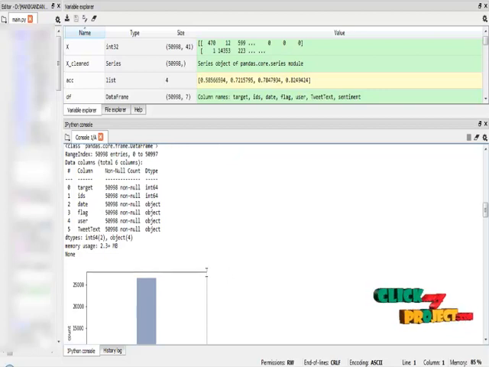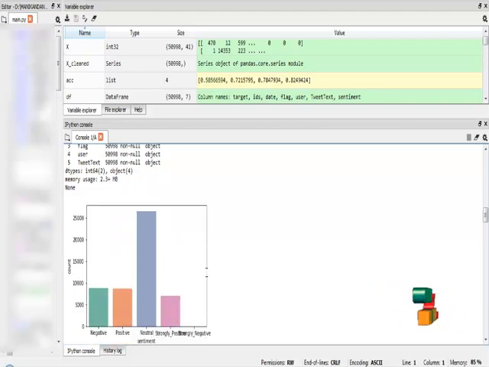Then I check the polarity score based on the text for applying the sentiment. In that I apply five sentiments: negative, positive, neutral, strongly positive and strongly negative. And then I plot the count visualization of the negative, positive, neutral, strongly positive and strongly negative.